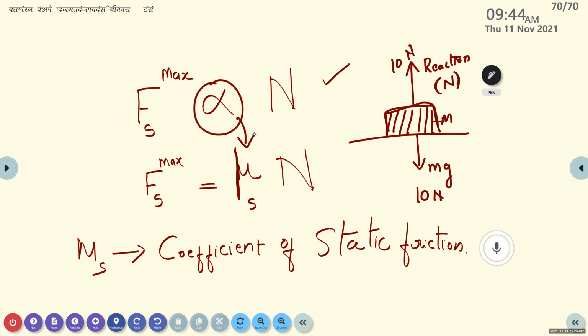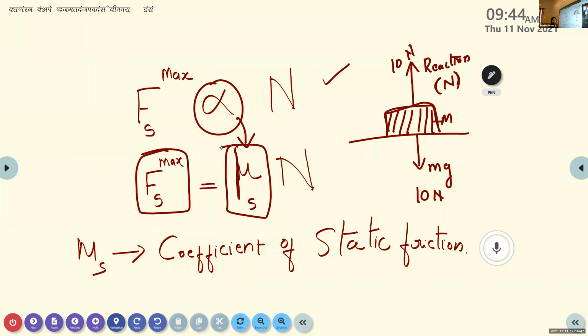So Fs maximum equals mu s times N, where Fs maximum is the maximum value of static friction, mu s is the constant of proportionality known as the coefficient of static friction, and N is the normal force, or the reaction force acting vertically upwards on the object. Is it clear?